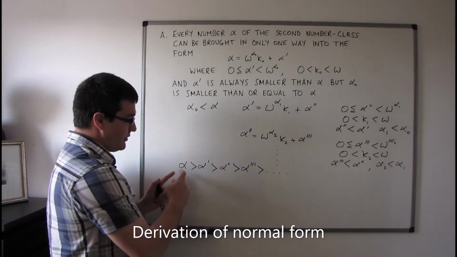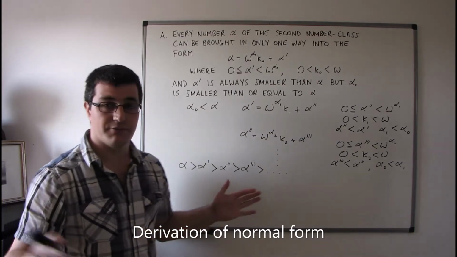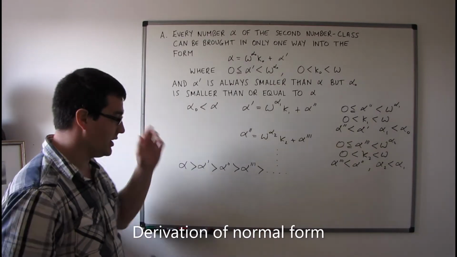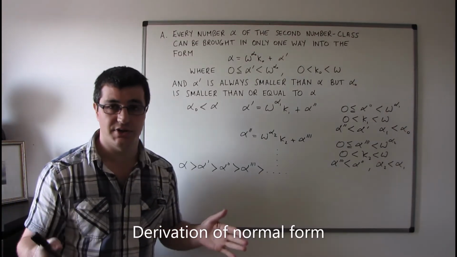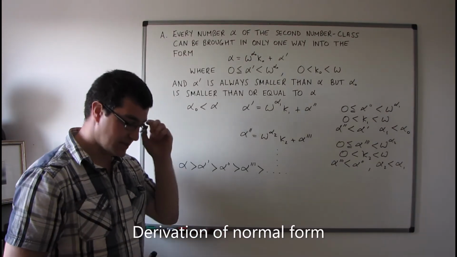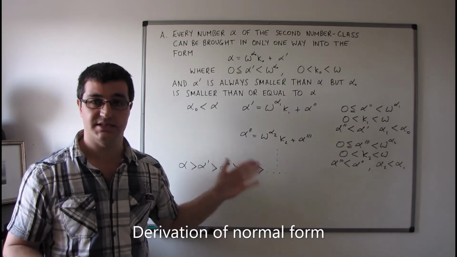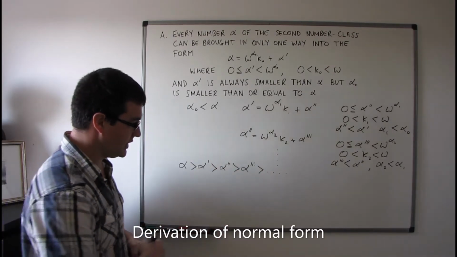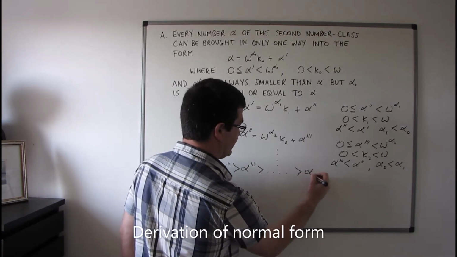Because all of these numbers form an aggregate of ordinal numbers, and any aggregate of ordinal numbers is a well-ordered aggregate, there must be a least value. So let's say that somewhere along the line we get to alpha tau.